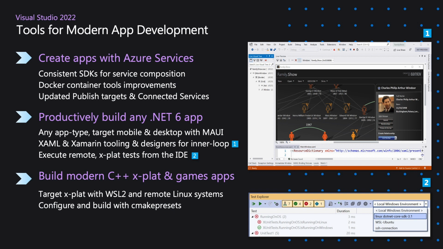Microsoft has rebuilt all of our Azure Services SDKs to drive more consistency in the data model and the functionality to make it easier for developers to consume those services. And we're creating new experiences in Visual Studio to help developers to build and deploy applications into modern environments like Azure Container Apps and Azure Functions on Linux.